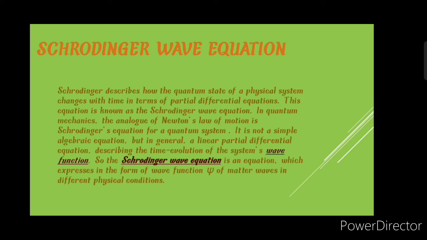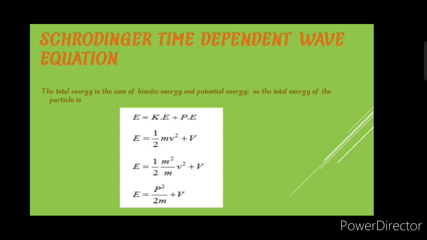It is not a simple algebraic equation, but in general a linear partial differential equation describing the time evolution of the system's wave function. So the Schrödinger equation is an equation which expresses, in the form of the wave function psi, matter waves in different physical conditions.